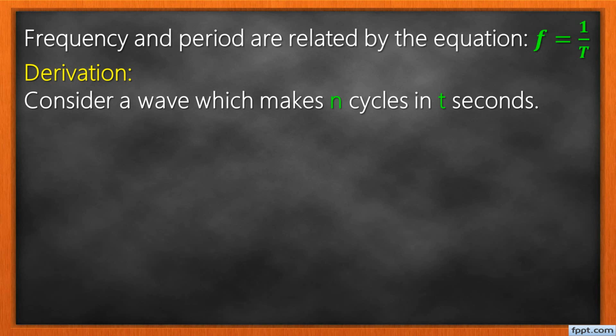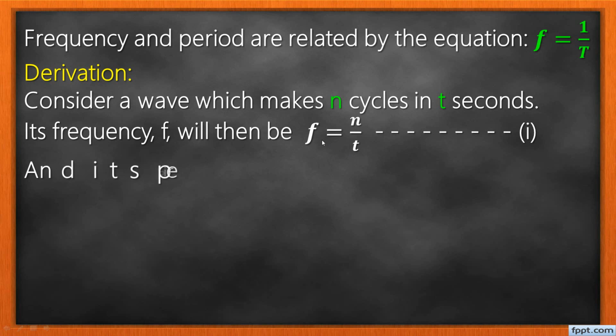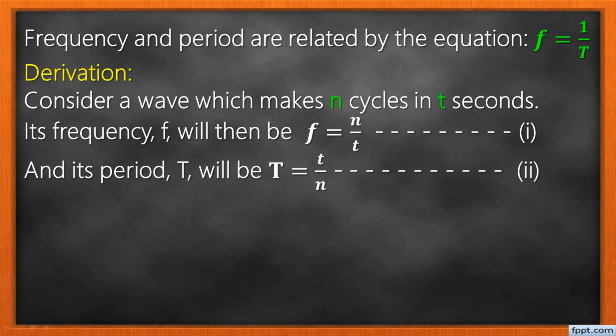Its frequency is the number of cycles made per second, so f equals n over t. The period is the time taken to make one cycle, so T equals t over n.